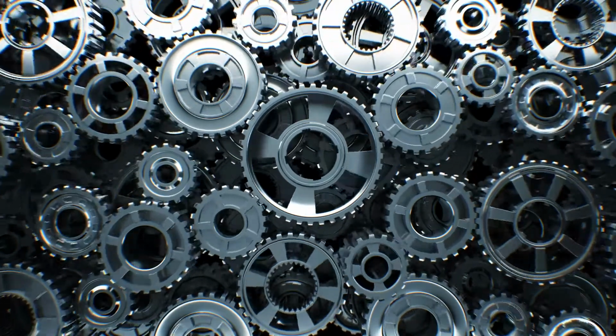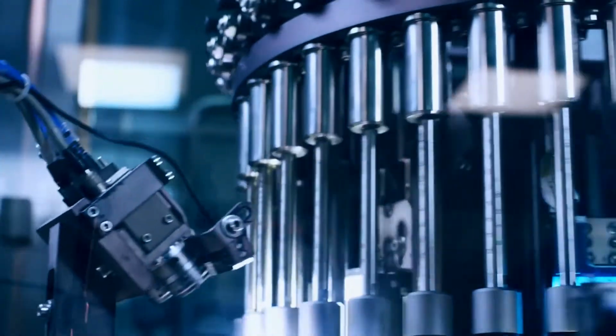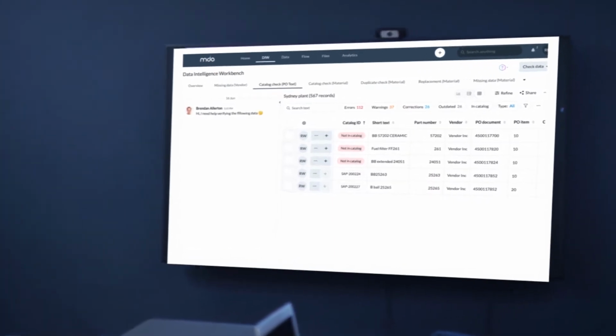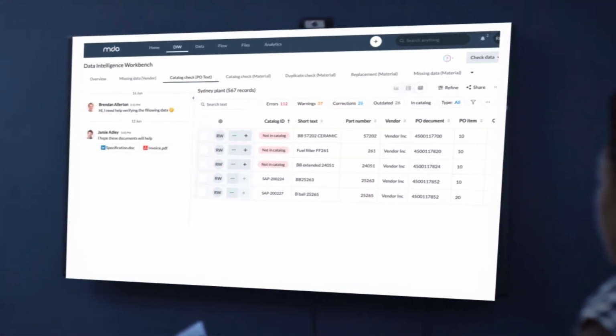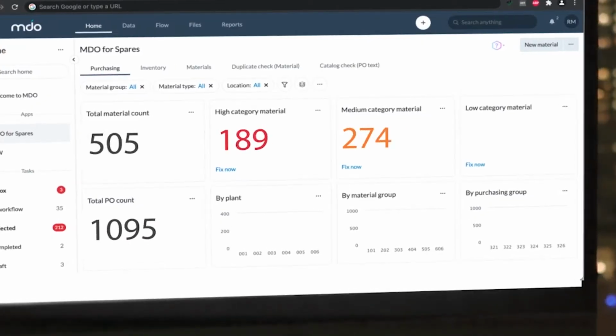DIW comes with line-of-business solutions for spare parts, assets, suppliers, and employees, including content and industry standards. And it can help data stewards implement policies and governance across systems and processes.